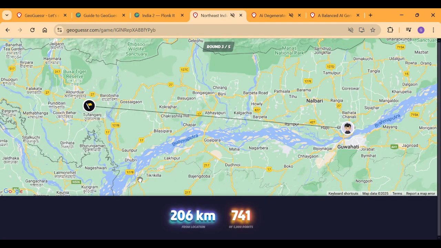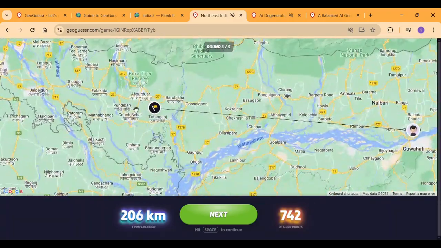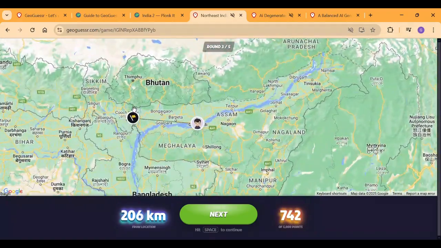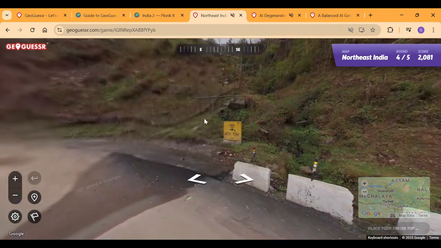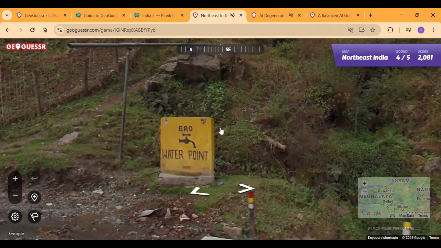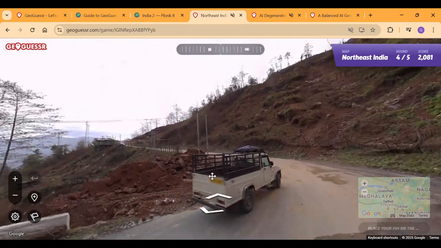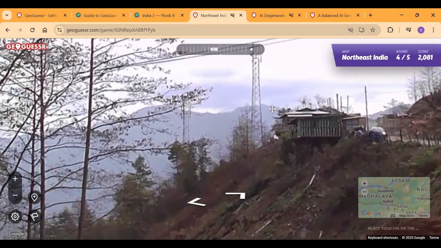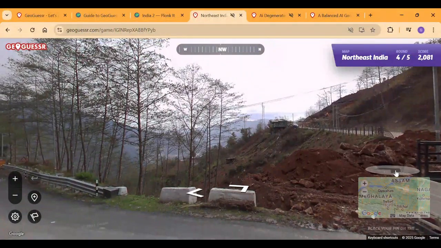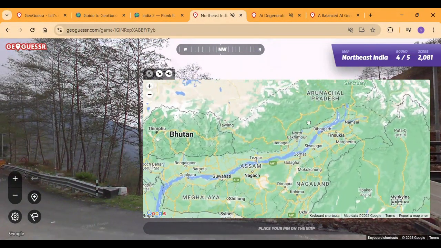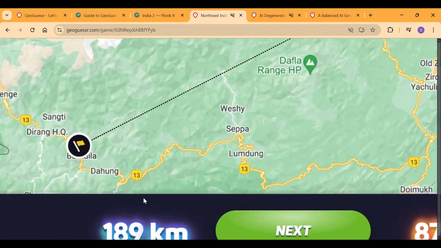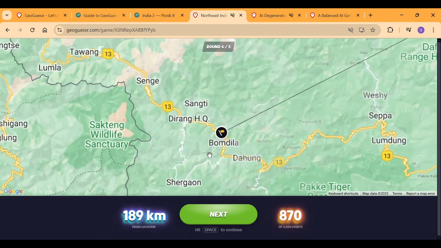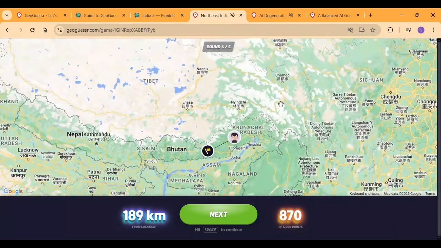Yes. What? It's Bengali. Oh no. Okay, it should be Cooch Behar. Why are all the rounds coming from here? I have no idea why they're trying to mess with me like this. Okay, at least this is easy, I guess, because it is the hilly region, and hills are to our northwest, so northwest hills are going to be in Arunachal Pradesh. We're going to go in the center mountains and straight for it. Okay, it's actually the wrong region of Arunachal Pradesh, but who cares? It's kind of practice, so who cares?